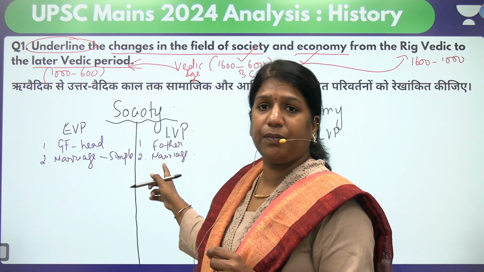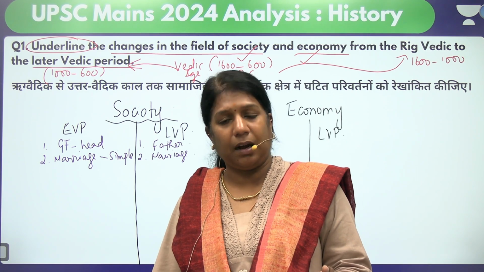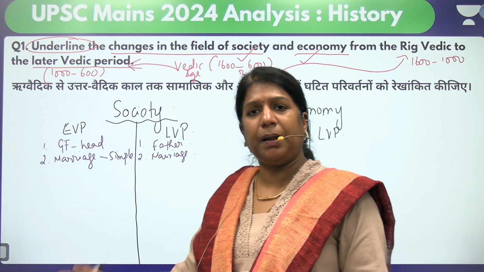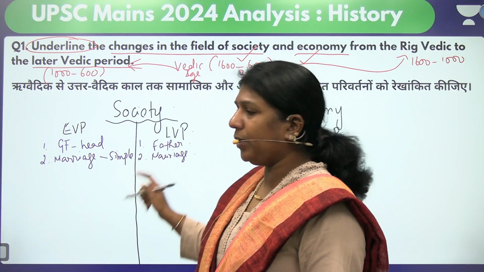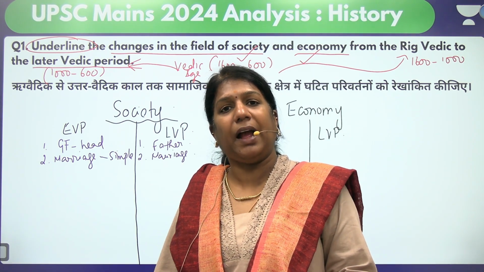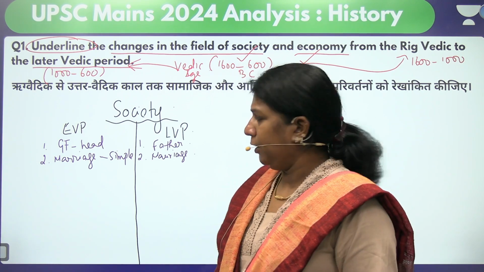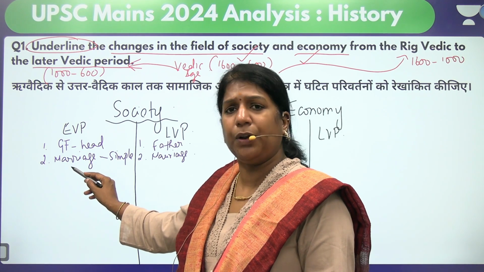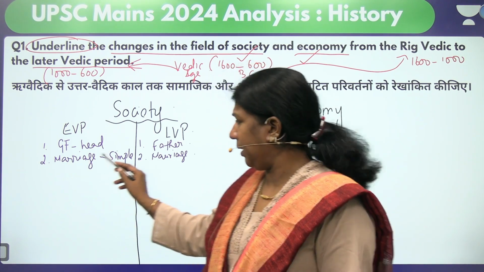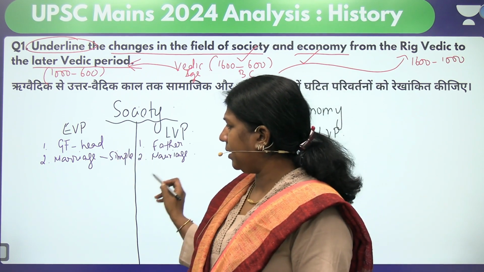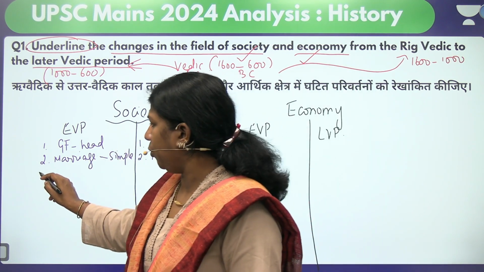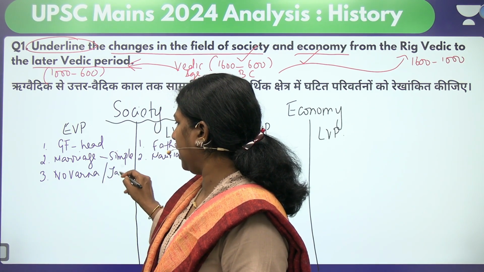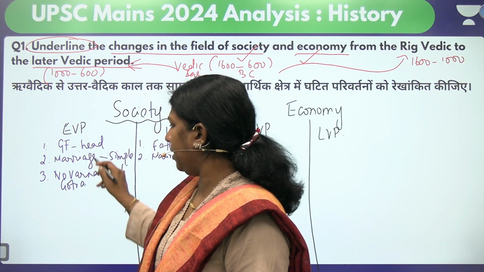Plus, there were 8 types of informal marriages. If you're able to write it, you can just quote that 8 types of marriages were there, plus Anuloma and Pratiloma. During this period we also see evidence of polyandry practiced by people. Again, in the concept of dowry, there was an absence of dowry in the early period, which was a voluntary action, but later dowry became compulsory. You can club that in the concept of marriage. Then moving on to the third one, there was no Varna system. The concept of Varna, Jati and Gotra was not there in the early Vedic period.